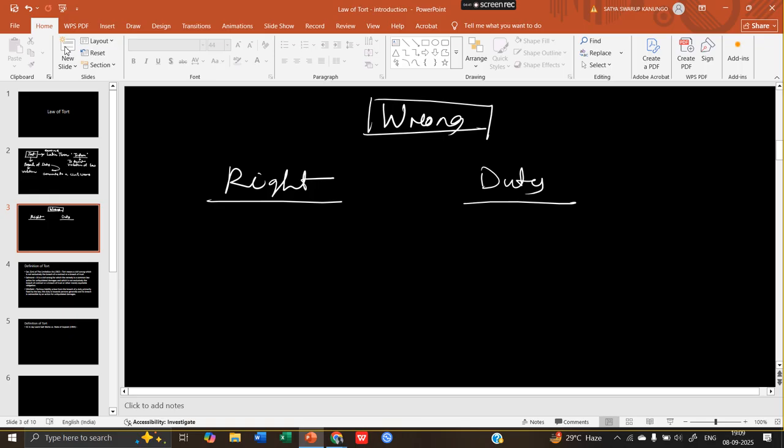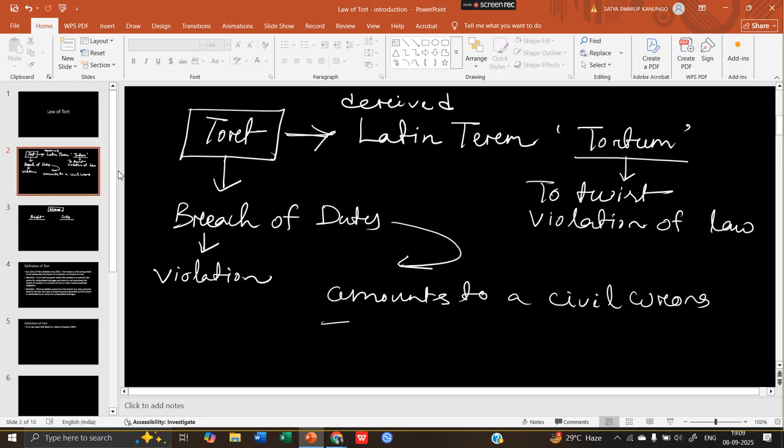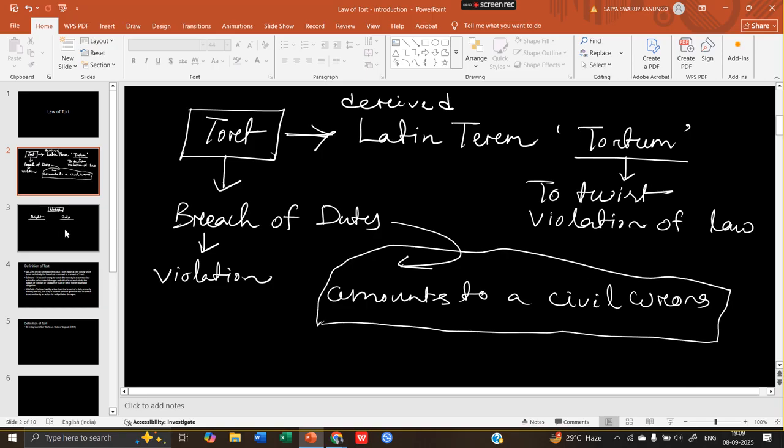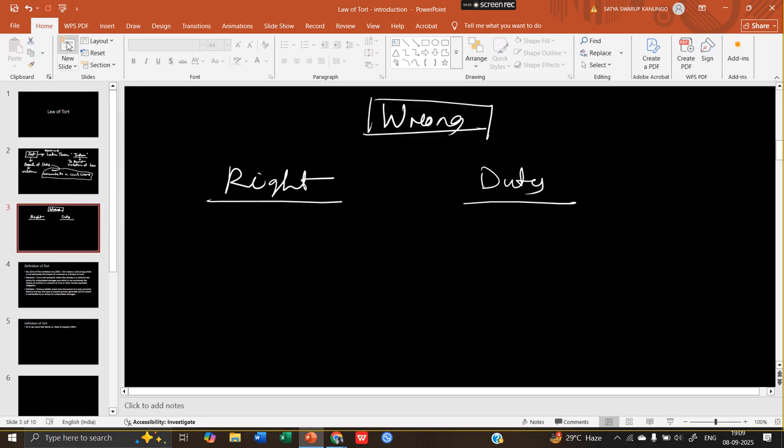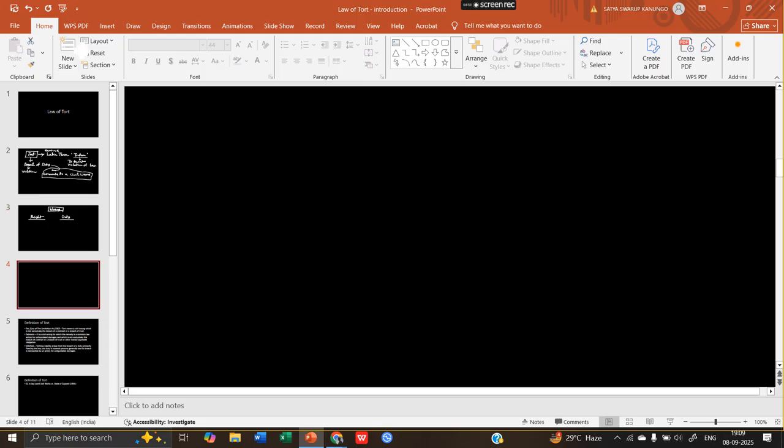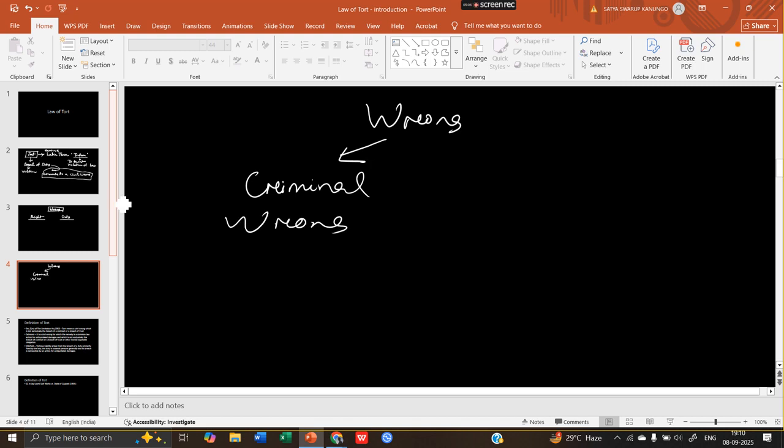Fine. Okay, let's then go to the second phrase, that is, it amounts to a civil wrong. And this one is the most important aspect of the law of tort. So when we are talking about wrongs, they are of two types. One is criminal wrong and another one is civil wrong.